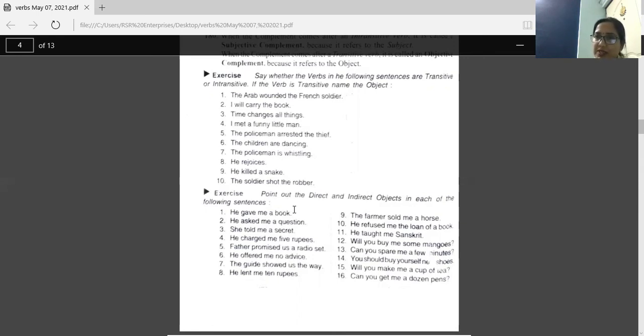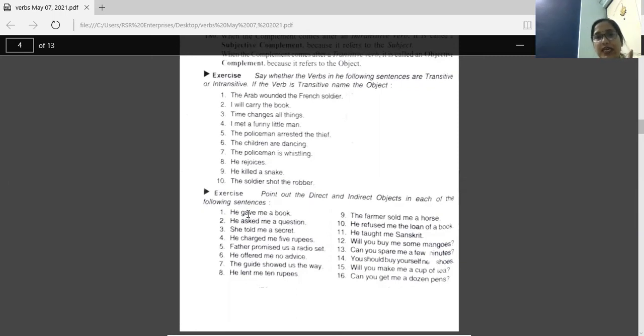Indirectly affected by the verb, that is the indirect object. Starting, we studied if the word answers what or whom, that is the direct object. And if the word answers to whom or for whom, that is the indirect object.